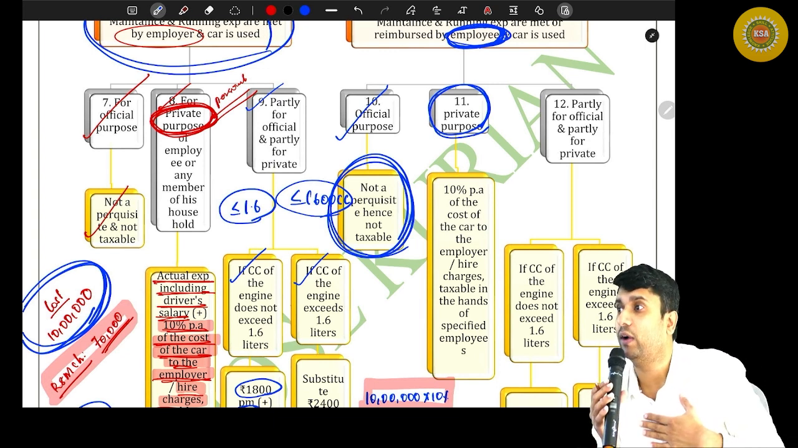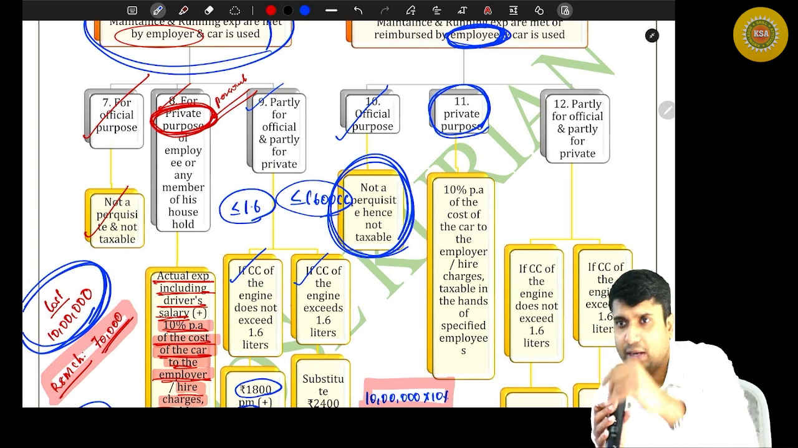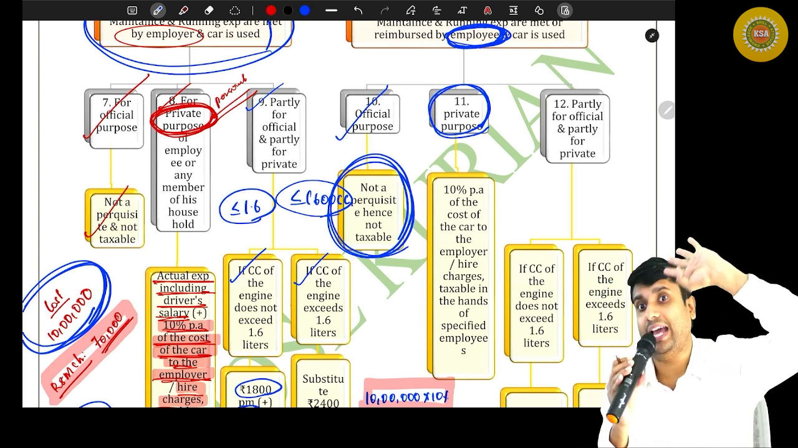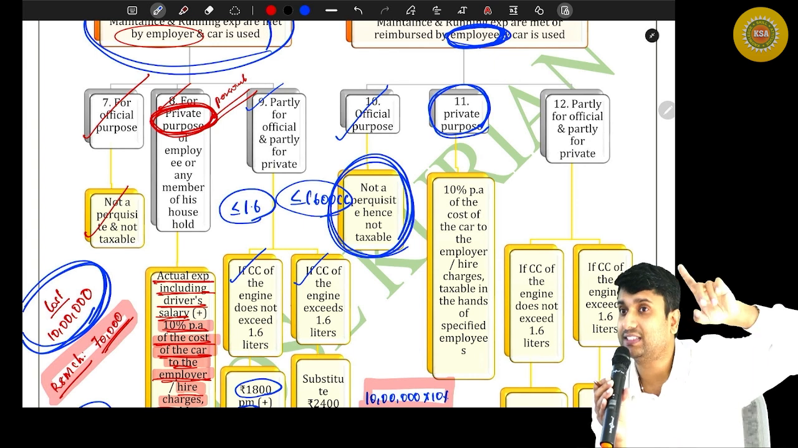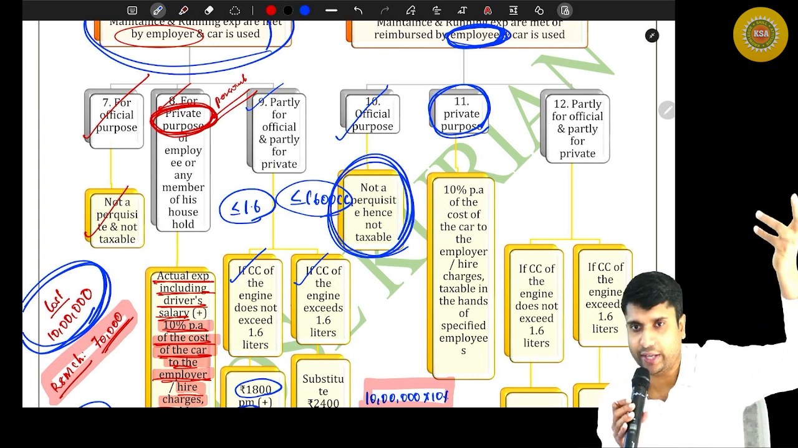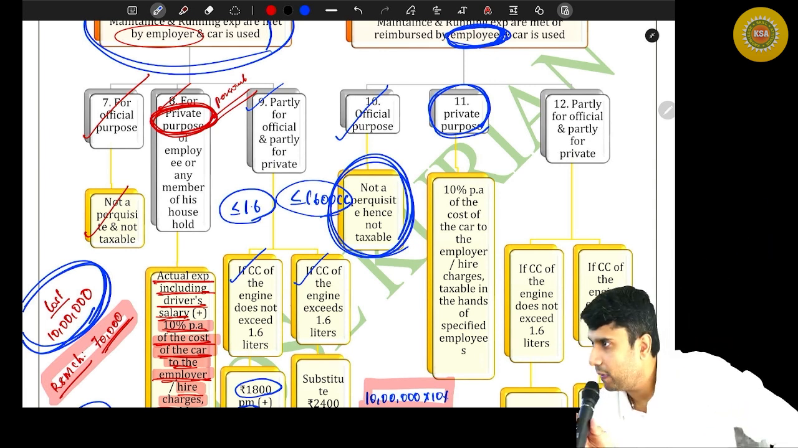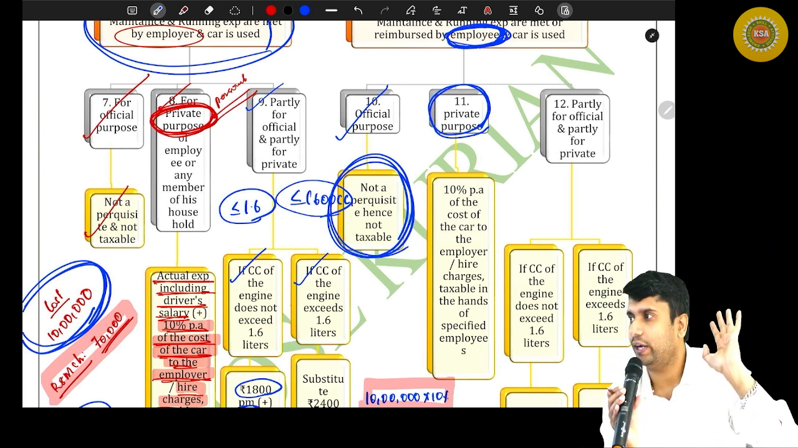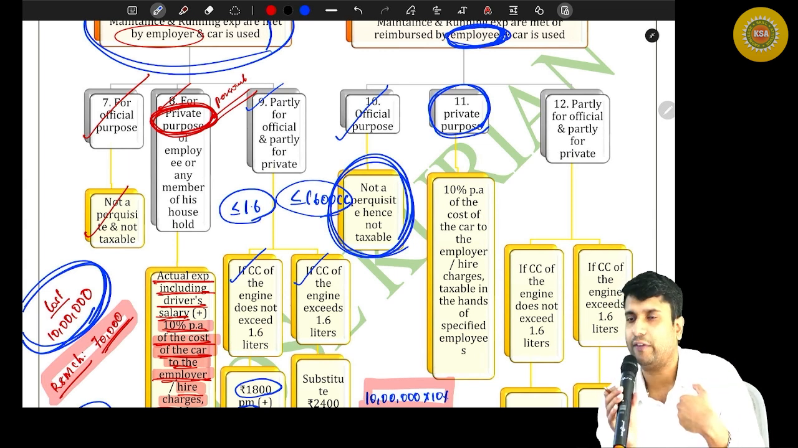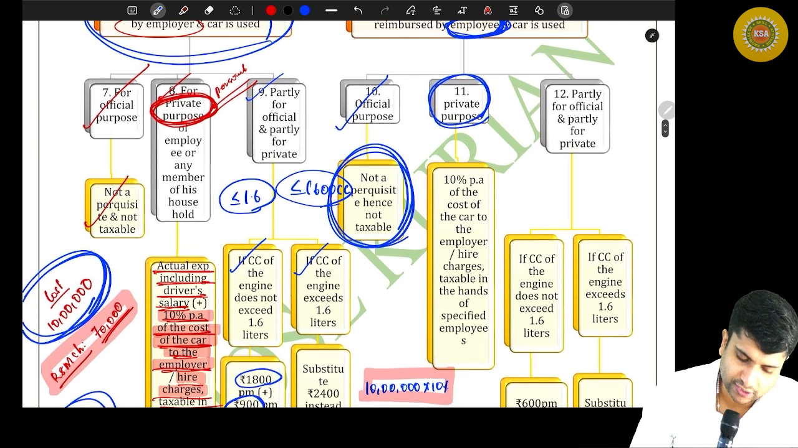Then what is the only one benefit that I'm getting? I don't have to own a car. How do you value the ownership? 10% of the original cost to the employer shall be the value. If the car is taken on hire, hire charges paid by the employer will be taxable in the hands of the employee. Only the ownership you are required to value, because running and maintenance charges are met by yourself and you don't have to value that. Are you with me? So moving on to the next one.